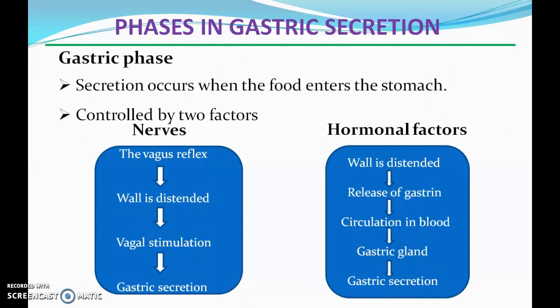The gastric phase: when the food enters the stomach, this phase starts. It is controlled by two factors, nervous and hormonal. In the nervous factor, through the vagal reflex, the stomach wall is distended, and this causes vagal stimulation, and vagal stimulation causes gastric secretion. In the hormonal factor, as the stomach wall is distended, it releases the hormone gastrin, which circulates in the blood, reaches the gastric glands, and they start secreting gastric juice.